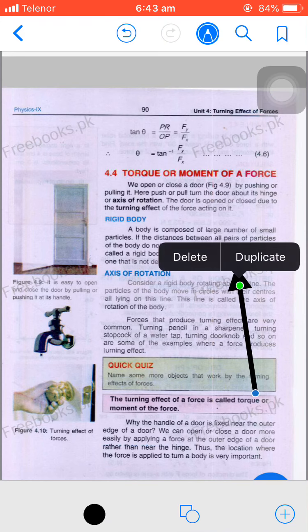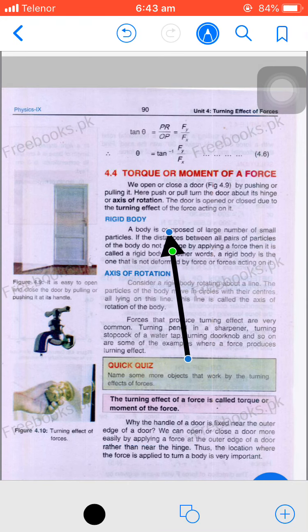Welcome to this video. In this video we are discussing torque or moment of a force. When we open or close a door by pushing or pulling it, the push or pull turns the door about its hinge or axis of rotation. The door is opened or closed due to the turning effect of the force acting on it. First of all we are discussing what is a rigid body, then we define axis of rotation, then torque.